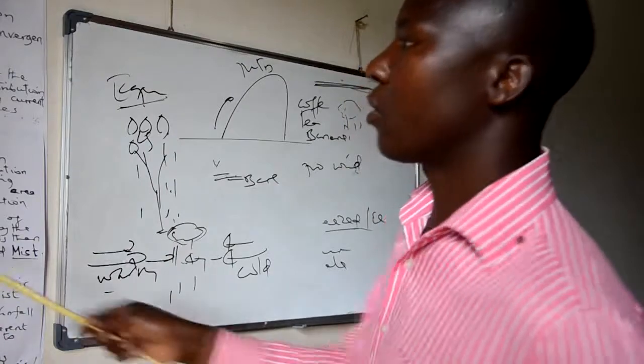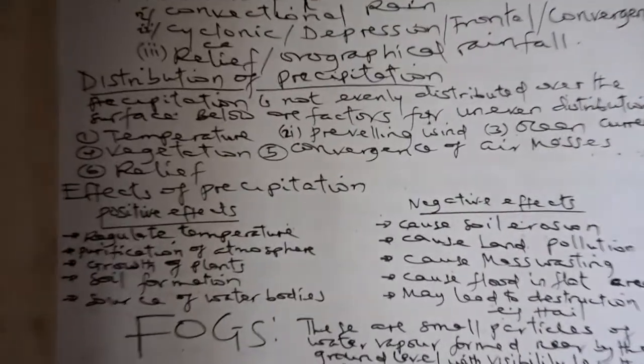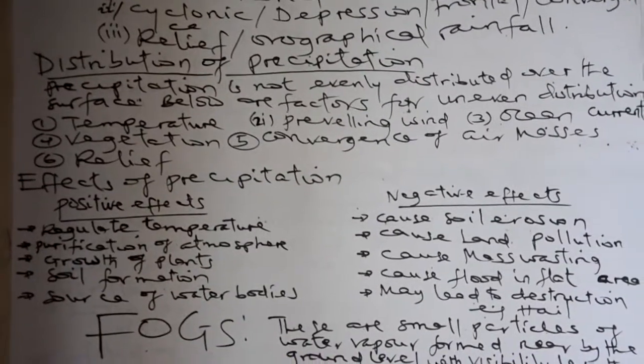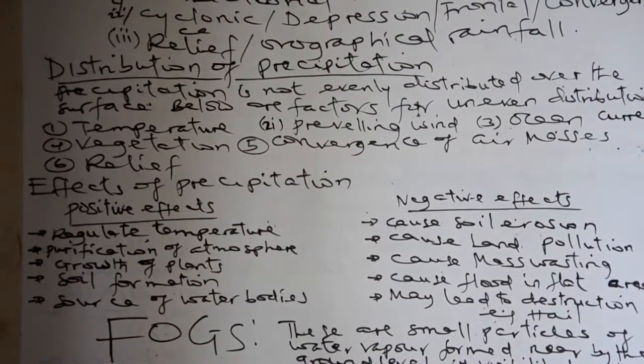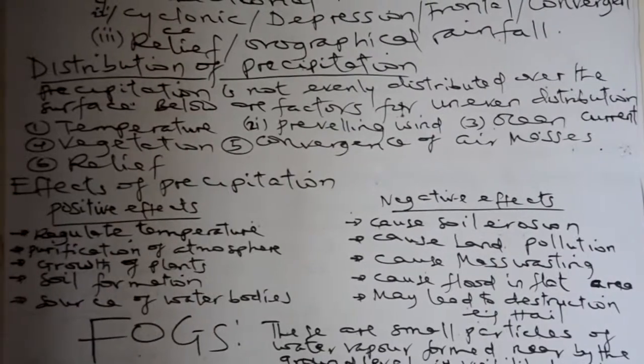Effect of precipitation. The effects are positive and negative. Let's start with the positive effects. It regulates temperature. When precipitation takes place on the surface, the temperature is regulated. When it rains, does the temperature increase or decrease? The temperature must decrease. The second positive effect is purification of the atmosphere.